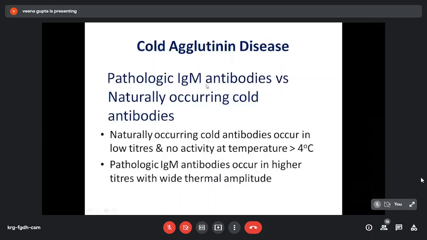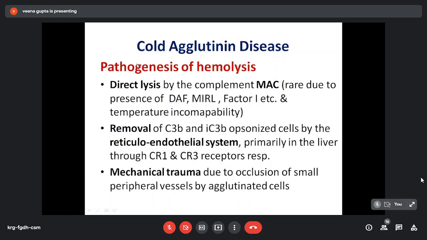So, pathologic IgM antibody versus naturally occurring cold antibodies. Naturally occurring cold antibodies occur in low titer and they have no activity at temperature more than 4 degrees centigrade. Whereas when they become pathologic, they occur in higher titer with wide thermal amplitude causing agglutination. So pathogenesis of hemolysis: it can be direct lysis by membrane attack complex formation by complements, but it is rare due to the presence of decay accelerating factor, membrane inhibitor of reactive lysis and factor I and H, which prevent activation of further complements, and also temperature incompatibility.